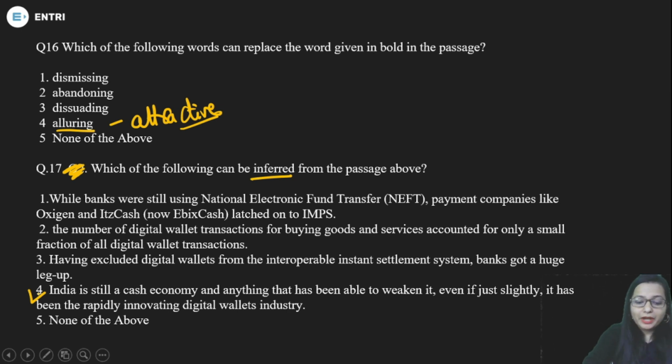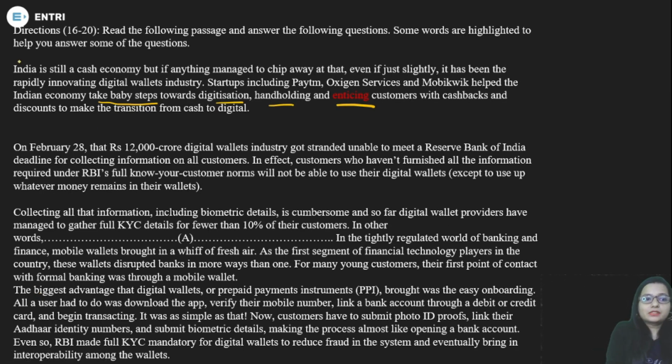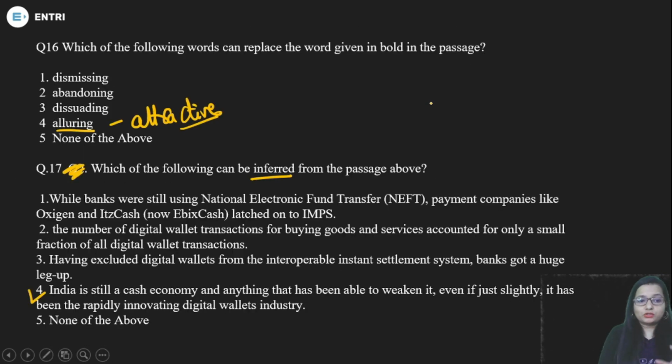Where can you find it? Just look at the first statement. India is still a cash economy, but if anything managed to chip away at that, even if just slightly, it has been the rapidly innovating digital wallets industry, startups including Paytm and all. So India is still a cash economy. Anything that has been able to weaken it, even slightly, has been the rapidly innovating digital wallets industry. So this is the thing which we can infer from the passage. The rest of the options are not appropriate.